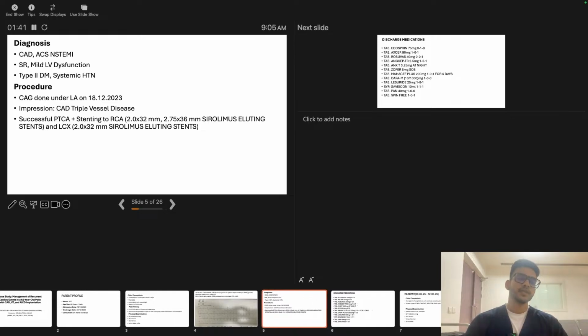Coming to the diagnosis, he was diagnosed with coronary artery disease, acute coronary syndrome with non-ST elevation MI. Then mild LV dysfunction, and he was already having diabetes and hypertension. Then the angiography revealed that he was having triple vessel disease, for which PTCA and stenting was done to the RCA and LCX.